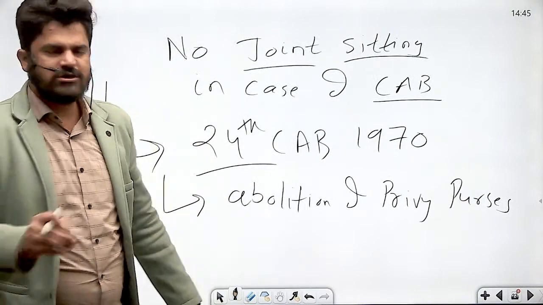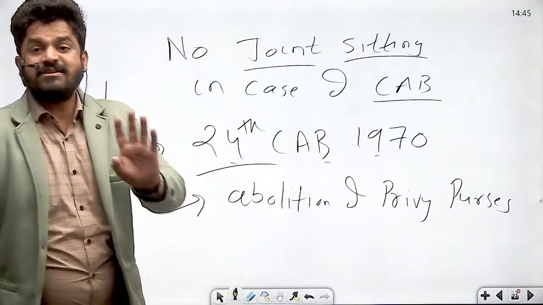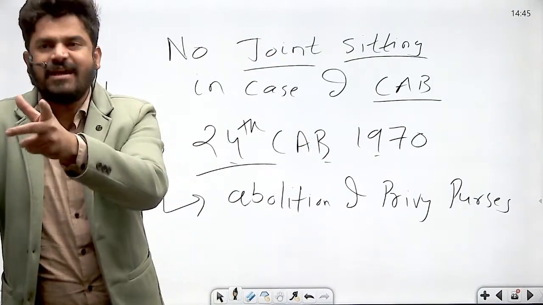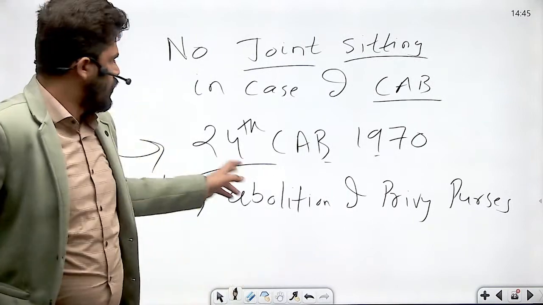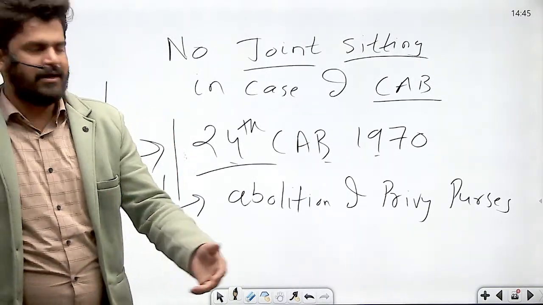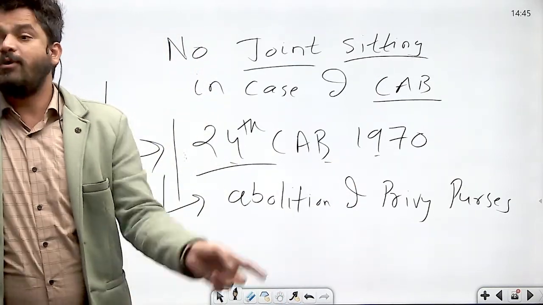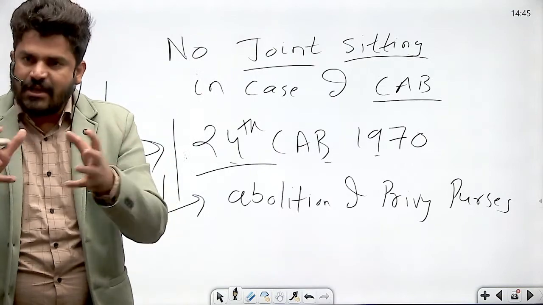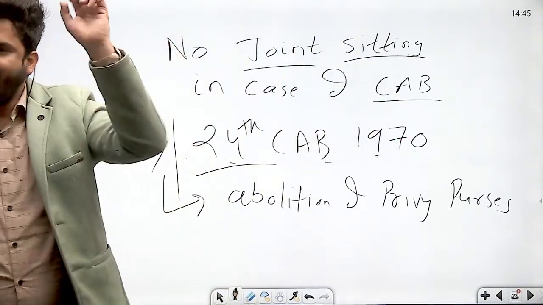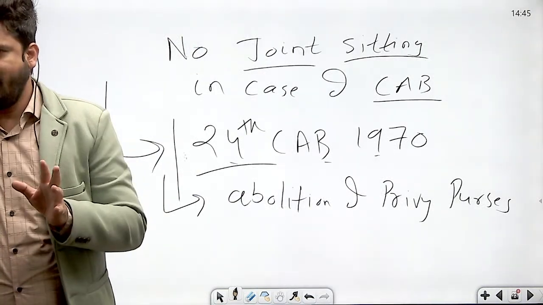Now the Lok Sabha passed 24th Constitutional Amendment Bill in 1970, but Rajya Sabha did not pass it. Right? There was disagreement between the Lok Sabha and Rajya Sabha over this particular bill. And since Rajya Sabha did not pass this bill, that bill lapsed. It was only later on when the disagreements between the Lok Sabha and Rajya Sabha were resolved, the government brought in a new bill and then the privy purses were abolished. Okay?